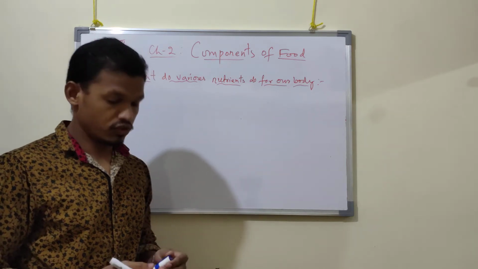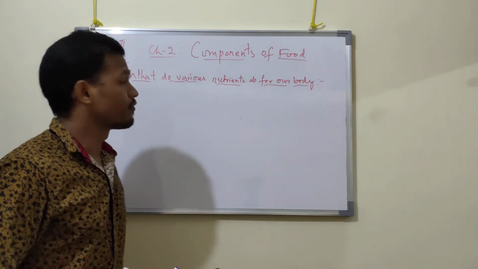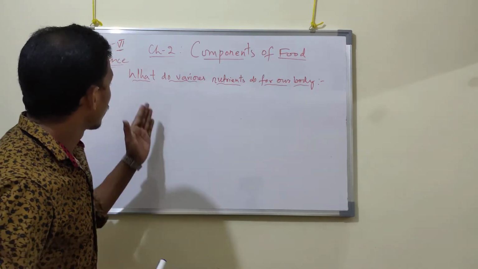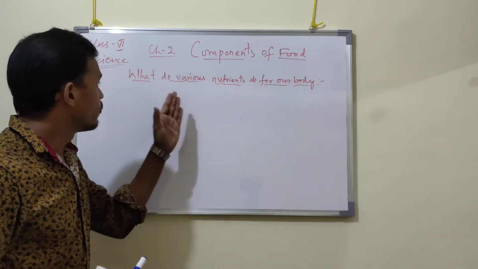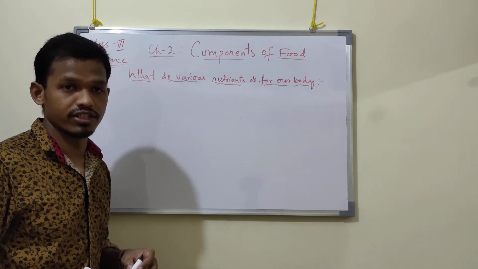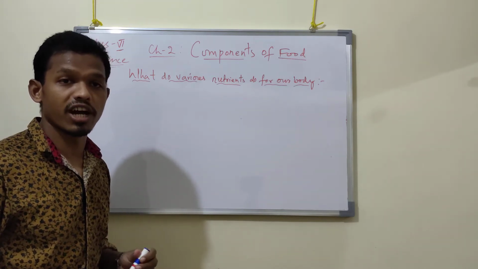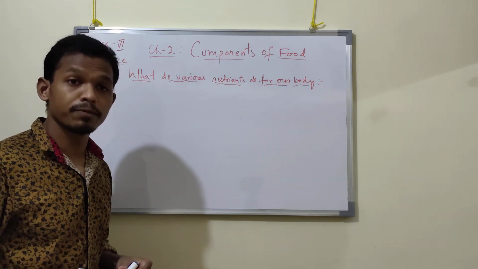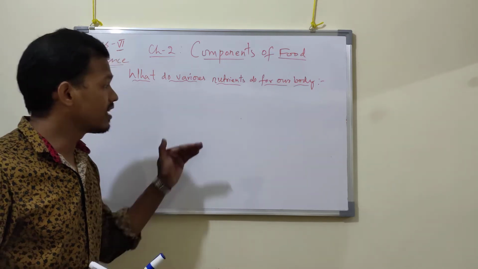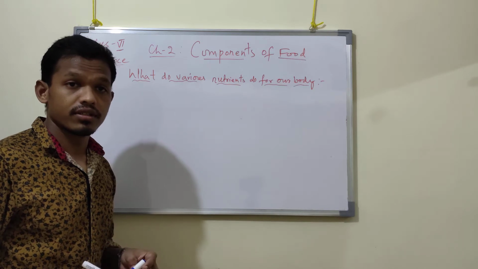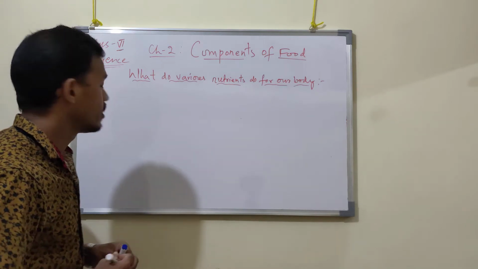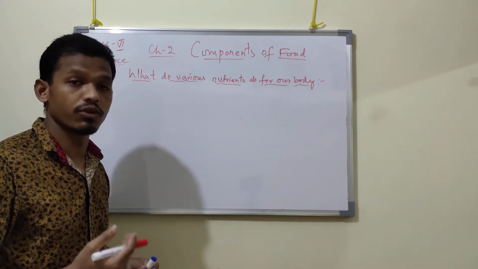Good morning students. Today we'll study the second chapter, components of food, and continue this chapter. We have already discussed three points regarding what various nutrients do for our body. We studied different types of nutrients required for our body: carbohydrate, protein, and fats. There are remaining nutrients that we are going to discuss in these videos. In this video we will discuss the remaining nutrients which are required for our body.